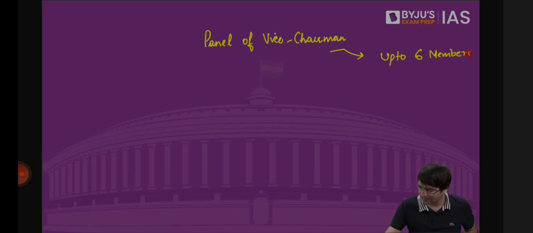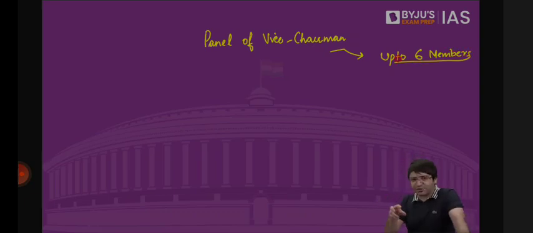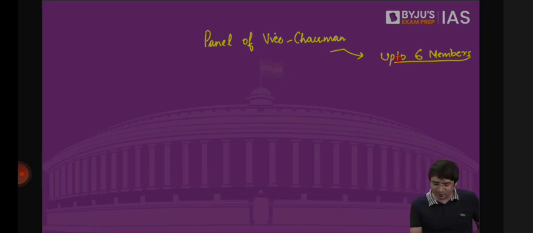Which means if there is going to be a session of Rajya Sabha, the vice president of India, who is the chairperson of Rajya Sabha, will preside over Rajya Sabha. In his absence, it is the deputy chairperson of Rajya Sabha who will preside. In his absence, anyone from this panel of 6 vice chairpersons will preside over Rajya Sabha. But that is only if the vice president is absent.